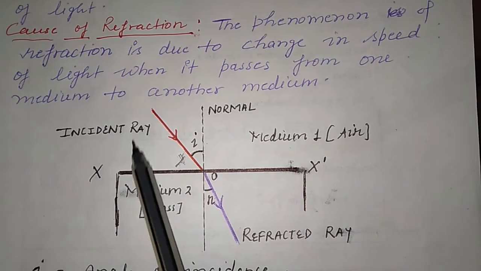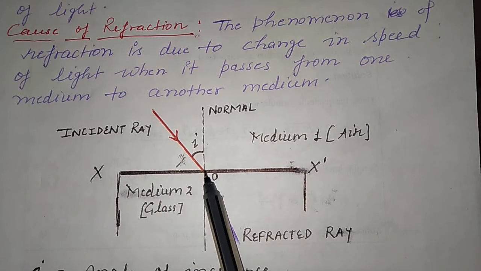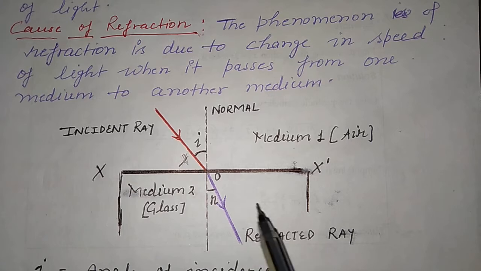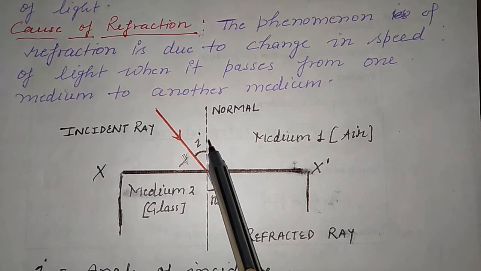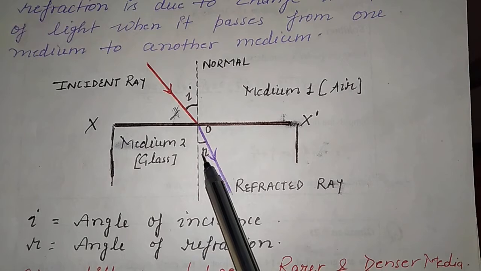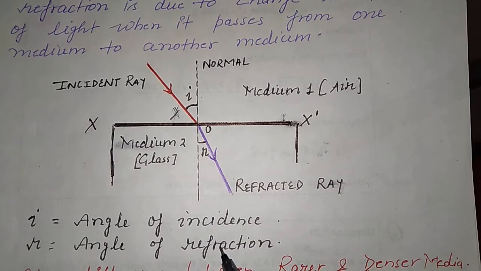So when light rays are incident on the point of incidence, which lies on the interface, they bend from their original path, so it becomes a refracted ray. The angle between the normal and the incident ray is known as the angle of incidence, and the angle between the normal and the refracted ray is known as the angle of refraction.